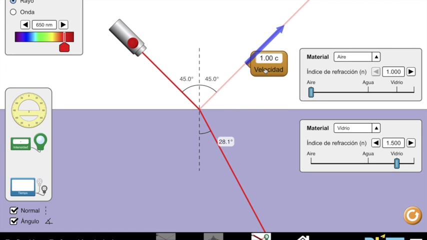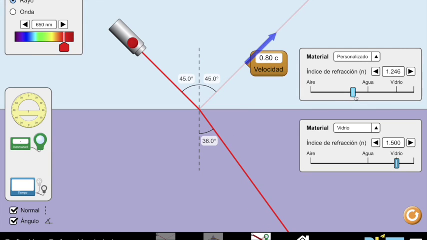Reflection is an abrupt change in the direction of propagation of a wave that strikes the boundary between two different media. When light hits an object, part of it is absorbed and part is reflected. The reflected light enables us to see things.